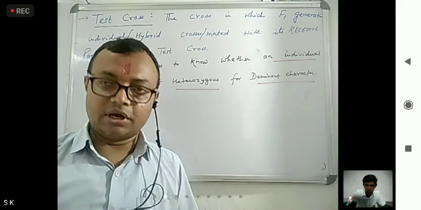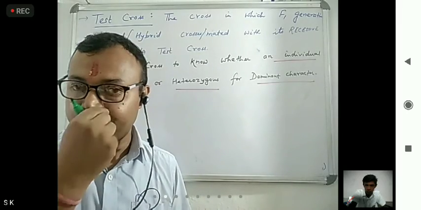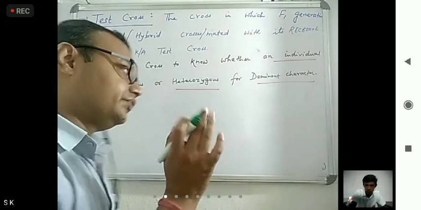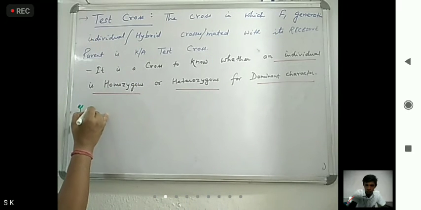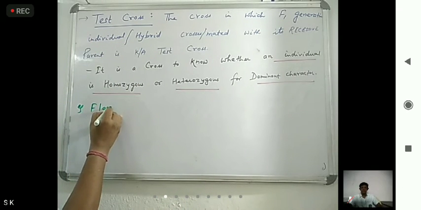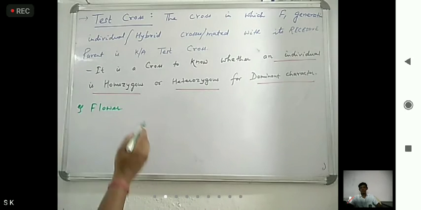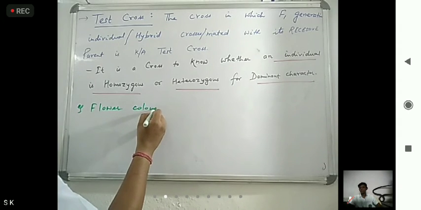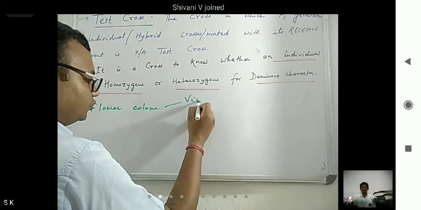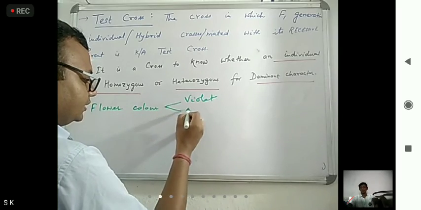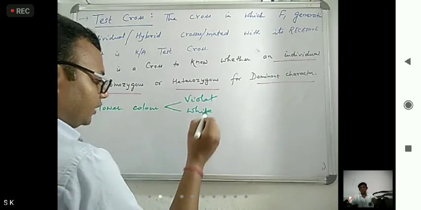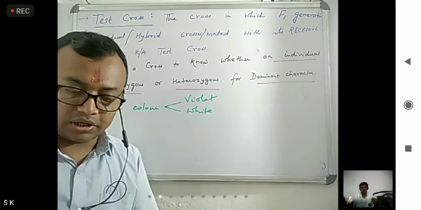Just for example, I am taking flower color as the character. Here dominant is violet and recessive is white. How does this test cross help?